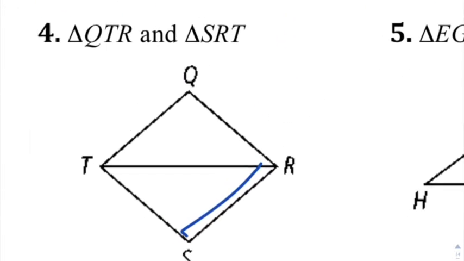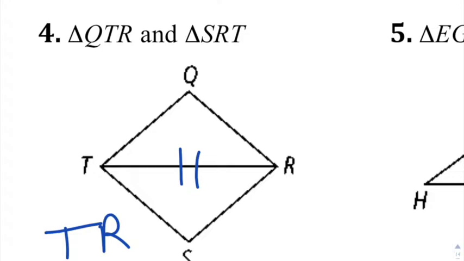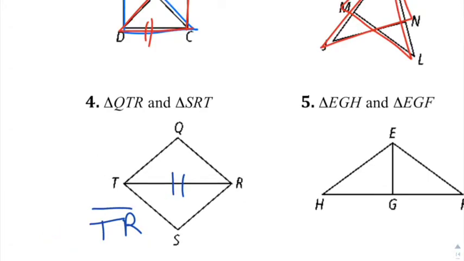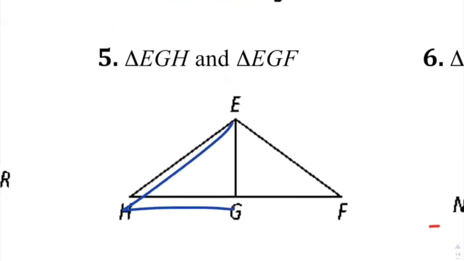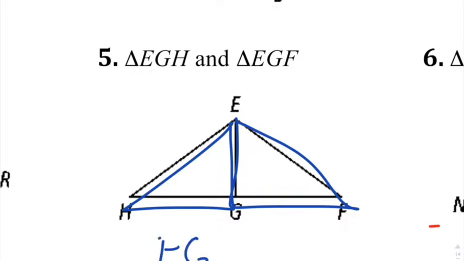After that, this one's a little bit more straightforward. Got a shared side right down the middle, so that'd be TR. Segment TR. That one's pretty straightforward. I always like when they give us that type of problem. So this one, same thing here. Obviously, EG has got to be your common side.